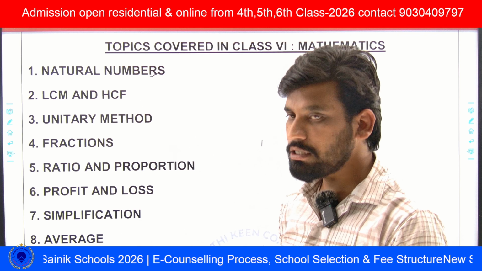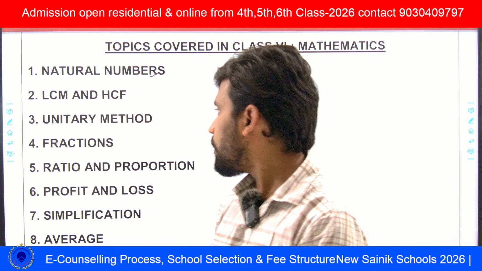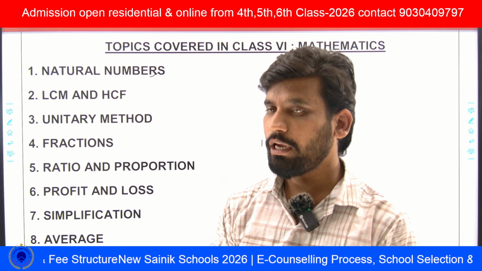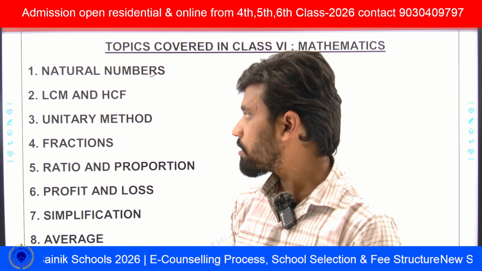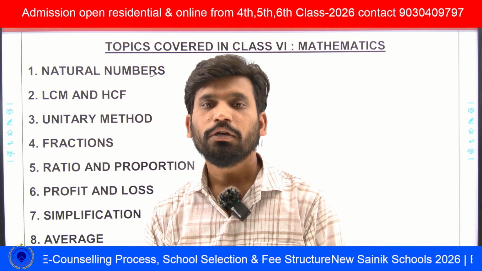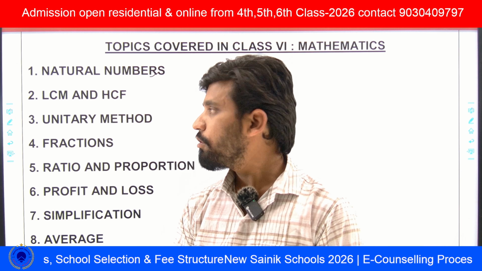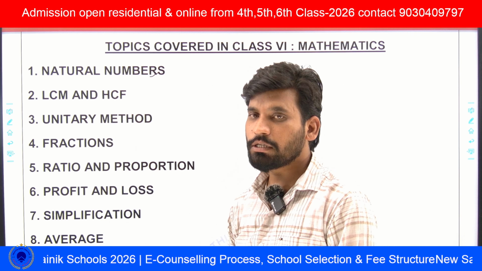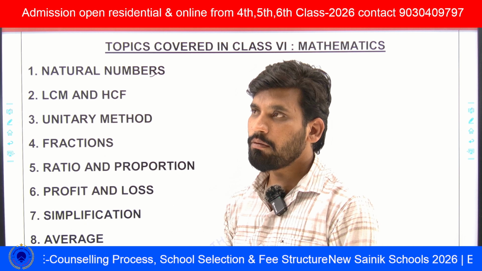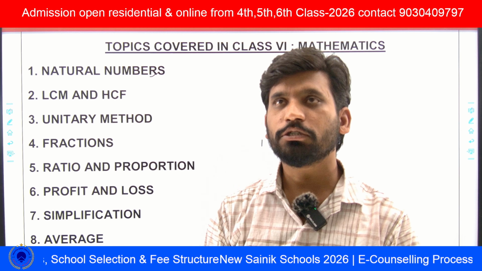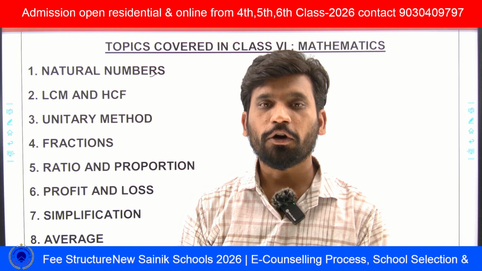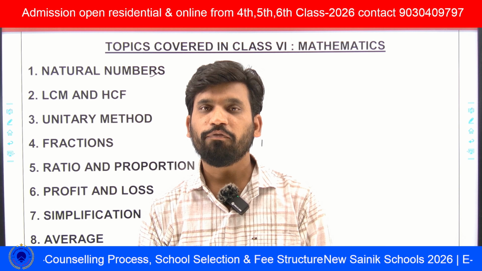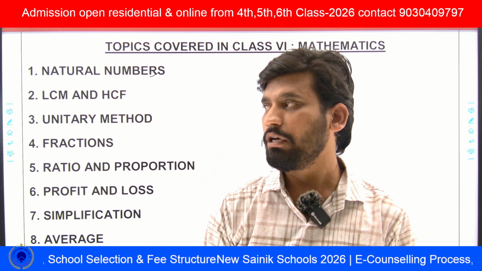Next, coming to LCM and HCF. Here we can expect two to three questions. I can't say exactly, because every year the questions change in every chapter. LCM and HCF: least common multiple and highest common factor. In this, we see repeating questions based on the formula: product of two numbers is equal to LCM into HCF. He will ask this concept every year.